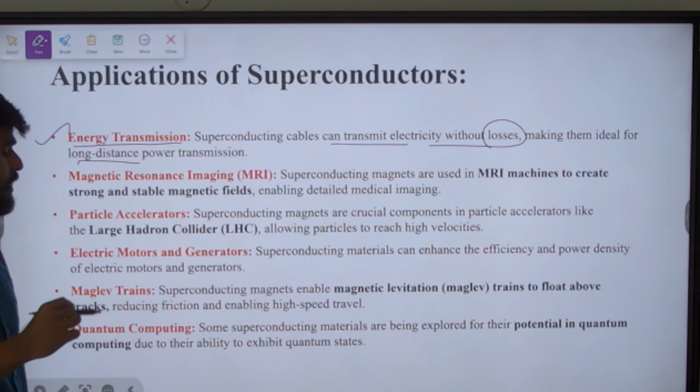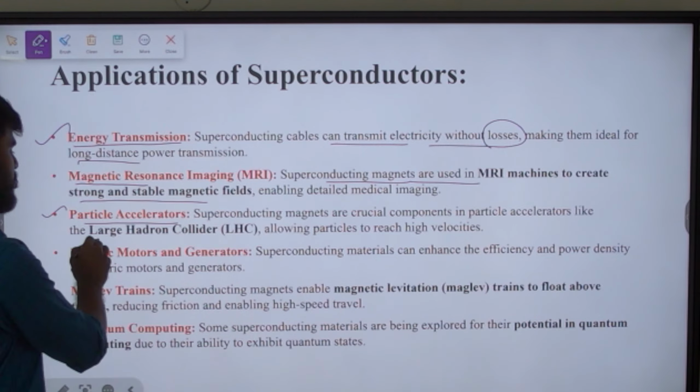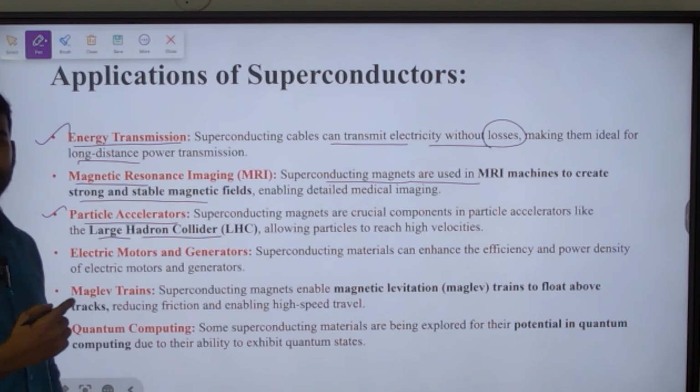Next is magnetic resonance imaging, MRI imaging, that the medical field generally uses. Even there, superconducting magnets are used to create strong and stable magnetic fields. Another thing is particle accelerator. We all know this famous Large Hadron Collider from which the Higgs boson particle, the God's particle, was created. Even there they use superconducting magnets.